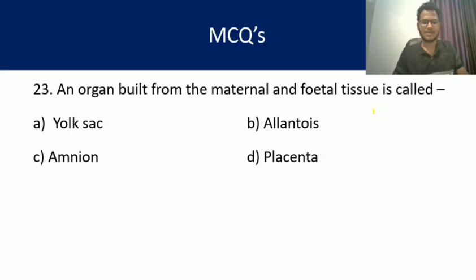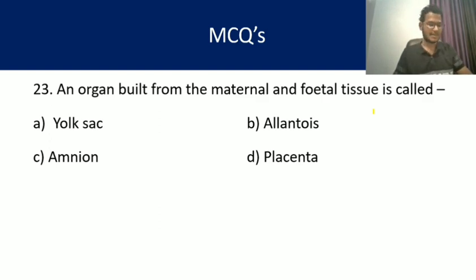Question 23. An organ built from the maternal and fetal tissue is called. Which organ is built from the combination of maternal as well as fetal tissue? Yolk sac, allantois, amnion, placenta. My dear friends, yolk sac is important. It has an important role during the developmental stages of the fetus. It helps in circulation and provides nourishment.